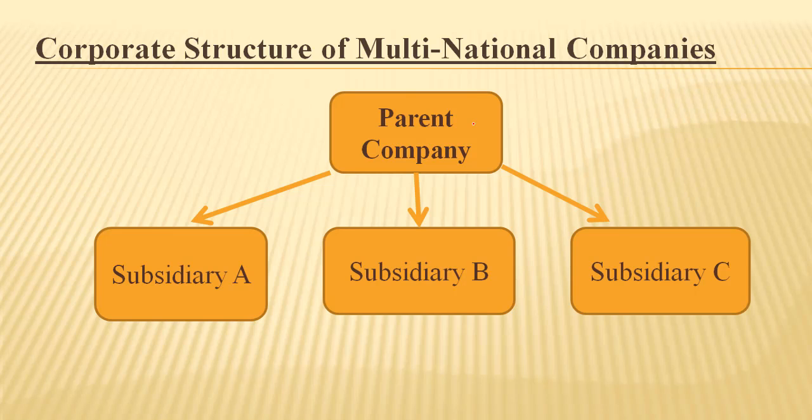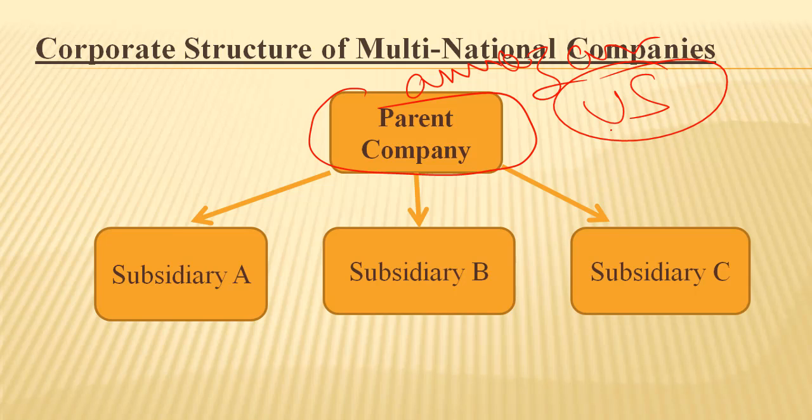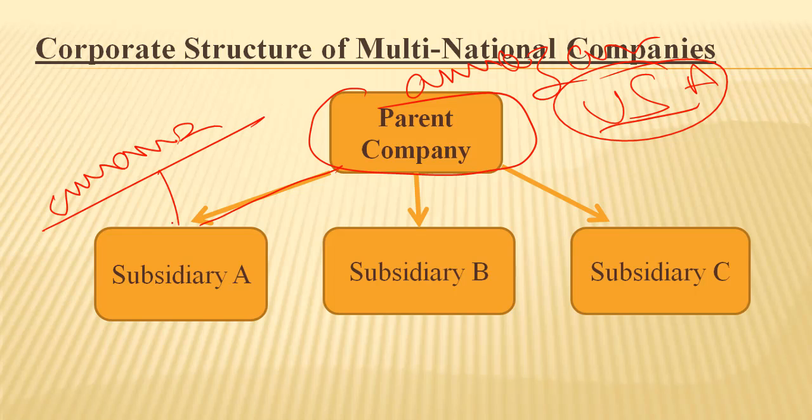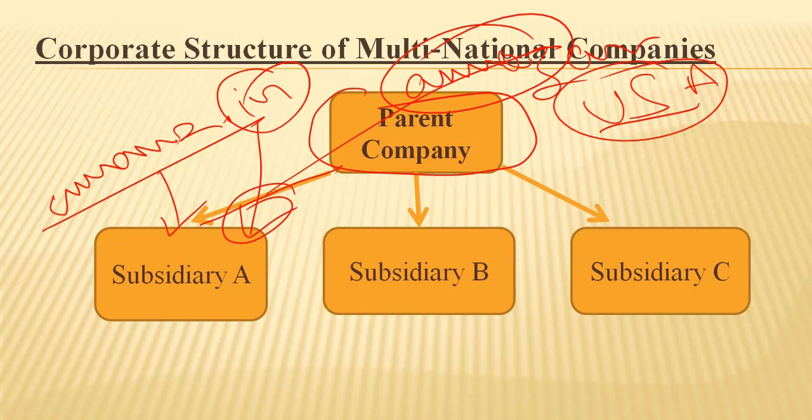See, the corporate structure of multinational companies, the arrangements we were talking about. What happens? See, if there is any parent company, you can call it Amazon. Amazon is basically registered and has its head office in the USA, the largest e-commerce retailer of the world, right? So in order to do business in India, they create a subsidiary company that is called Amazon.in. As we see on the website in India, it is written Amazon.in. Here .in means an Indian subsidiary of the Amazon company of the US.